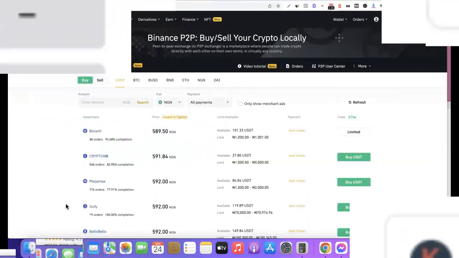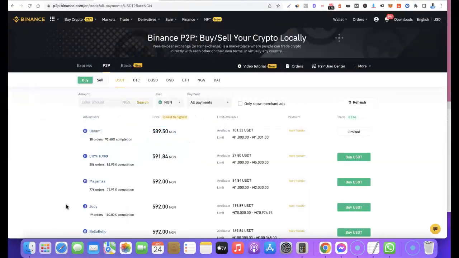Like I said, I'm going to show you how you can start making money on Binance by buying and selling crypto on Binance P2P. The whole idea is very simple. All you're going to be doing is buying USDT with your local currency, then selling it at a higher price for your local currency. The first thing you want to do is create your account.